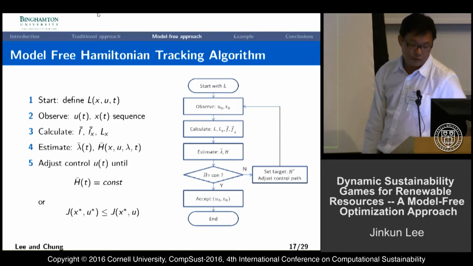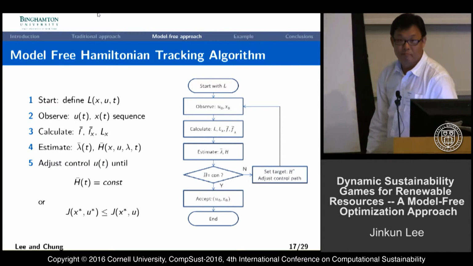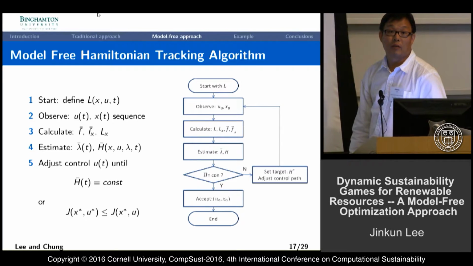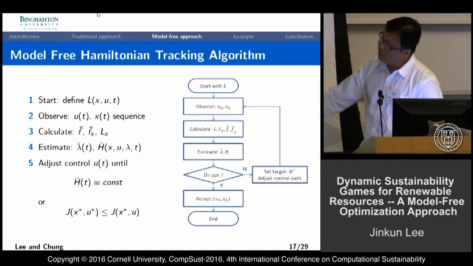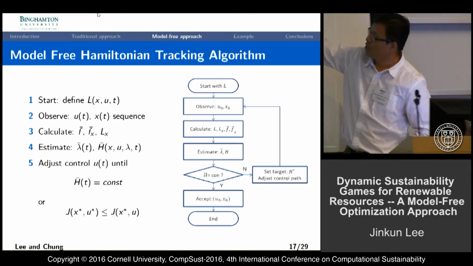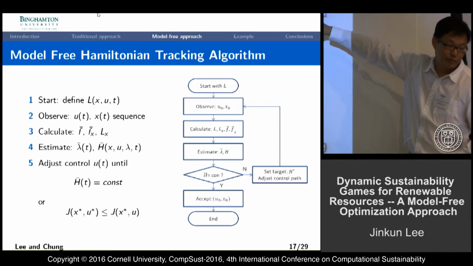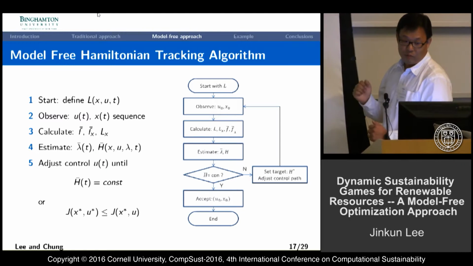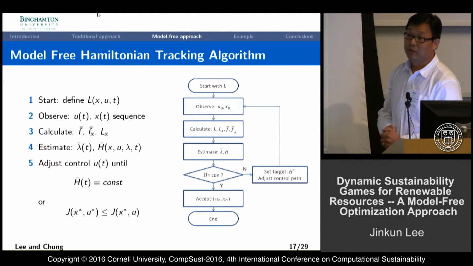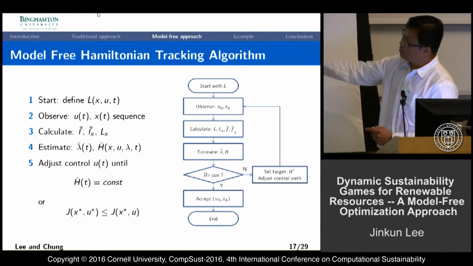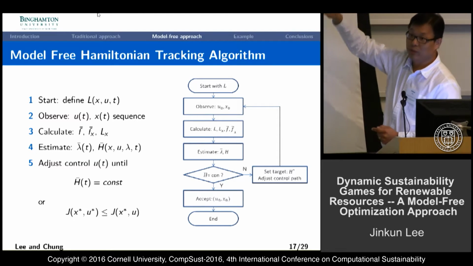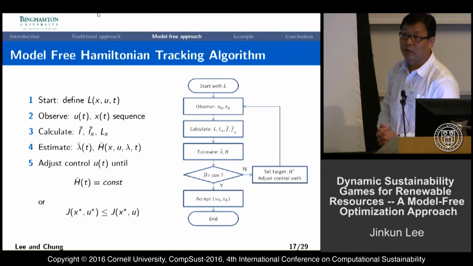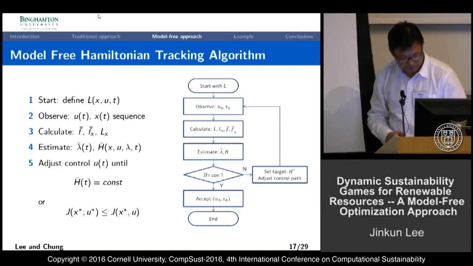If the Hamiltonian is constant, it already meets the necessary condition, so we may not be able to find a better solution. But if the Hamiltonian is not constant, we change the control trajectory U, a sequence of U of t, and also measure the corresponding state x of t. This iterative loop works again and again until we get a constant Hamiltonian.